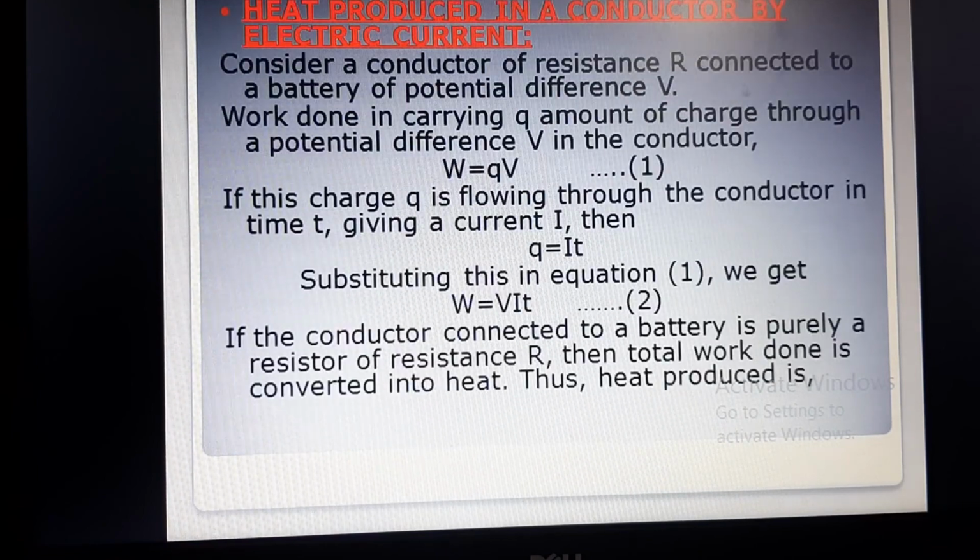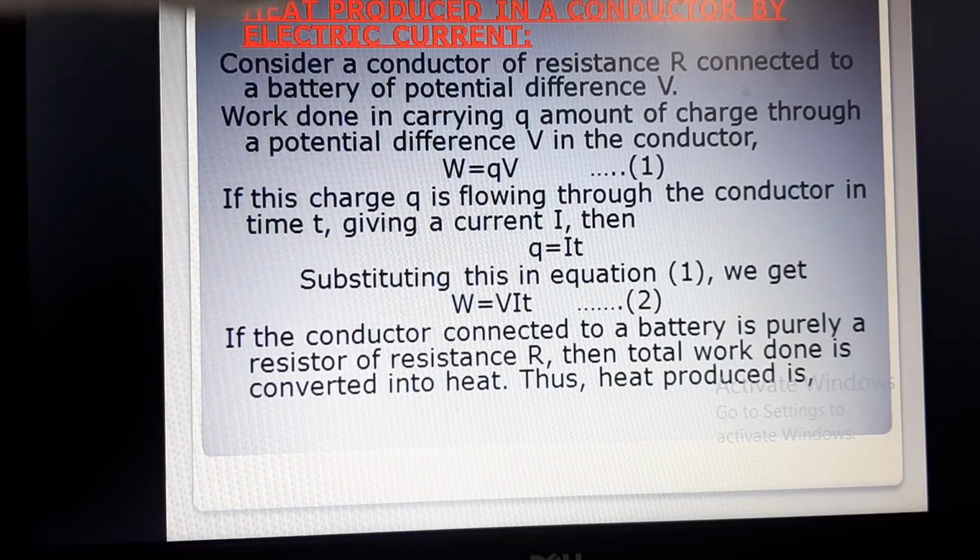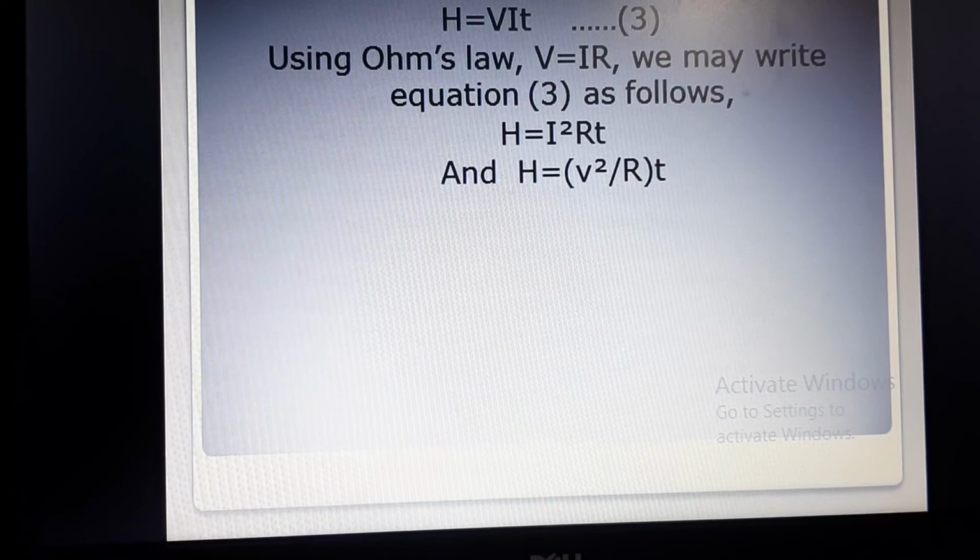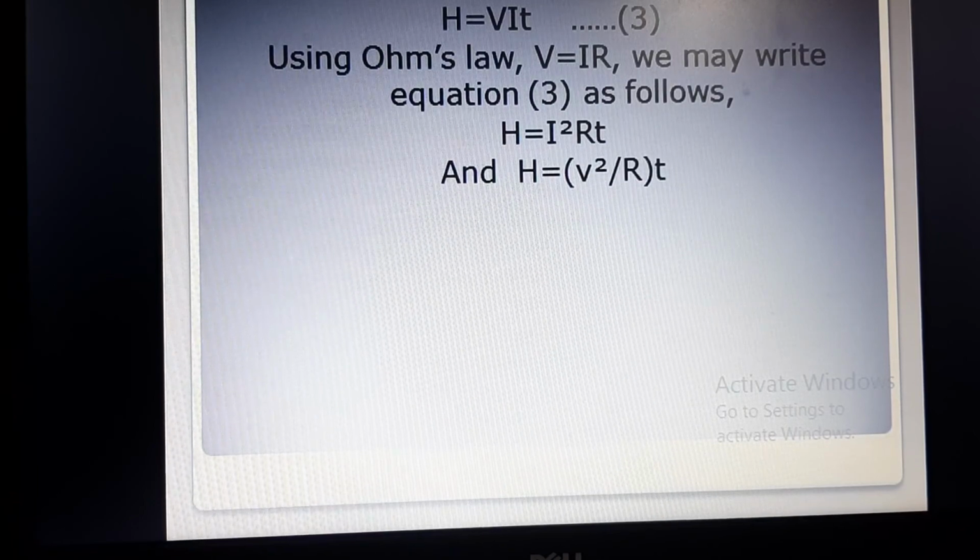Just look at the previous one, W equals VIT, which is now given as heat produced, because this work done is going to be converted into heat, as we have discussed how heat is produced through the current. Using Ohm's law, we know that V equals IR. So we may write equation 3 as follows: H equals I square RT.